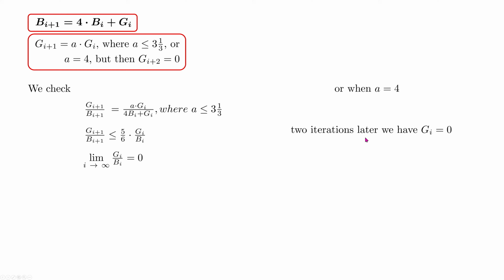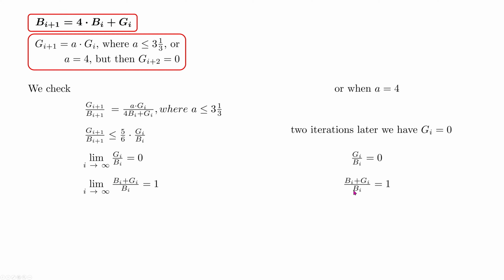2 iterations later we have GI equal to 0 as presented here, which basically means that the limit of GI over BI is equal to 0. Now we can extend this limit by adding 1 to it, which will be BI over BI. And the same we will do on the right side.